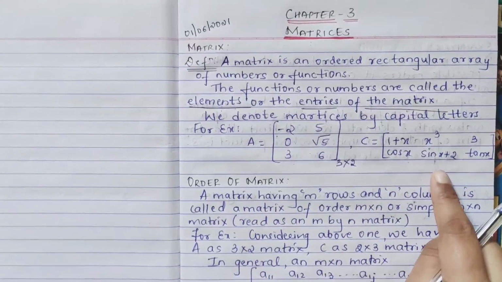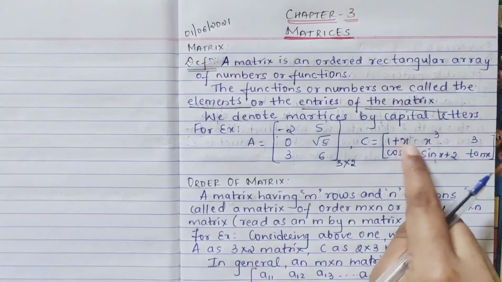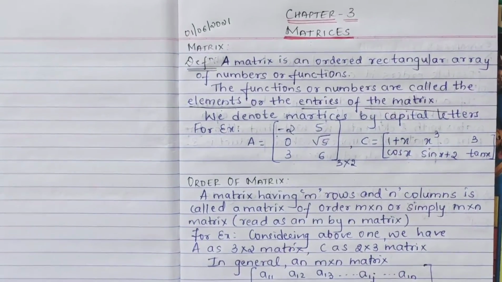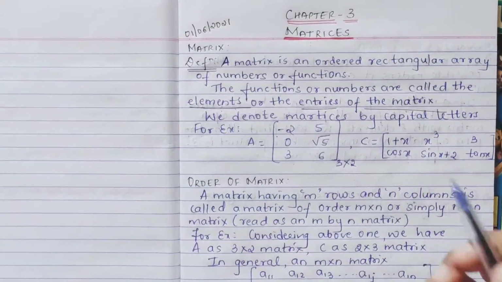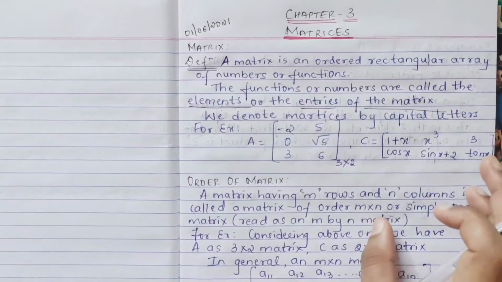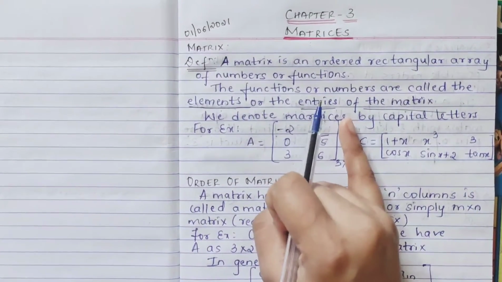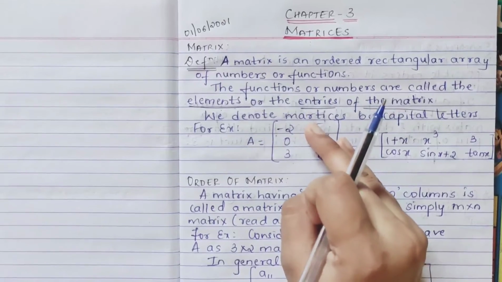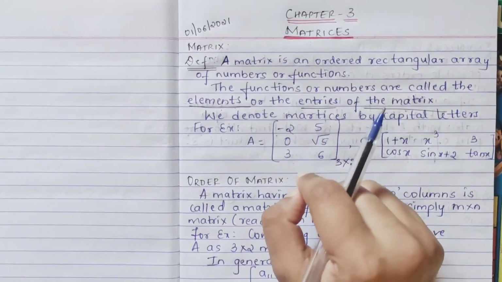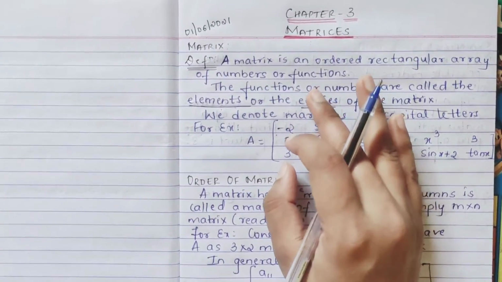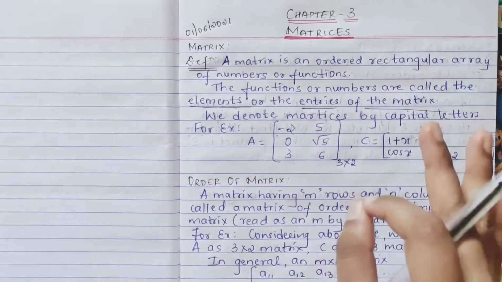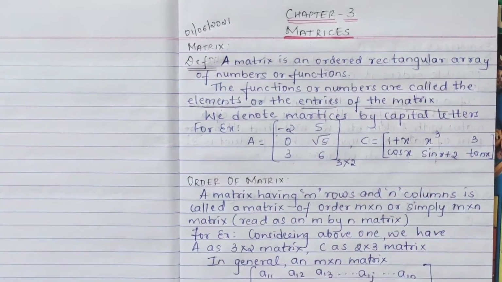Here you have trigonometric and algebraic functions, so this is also a matrix. But note it, only real numbers will be included in this, no complex numbers.